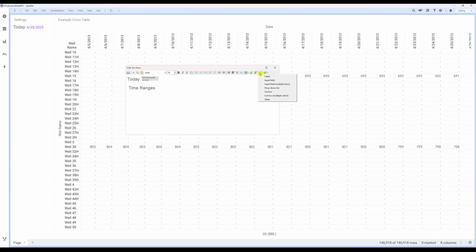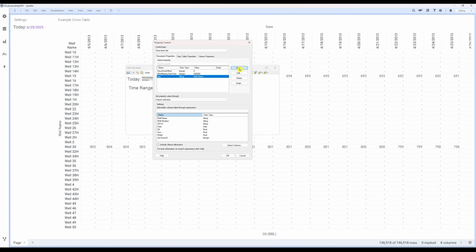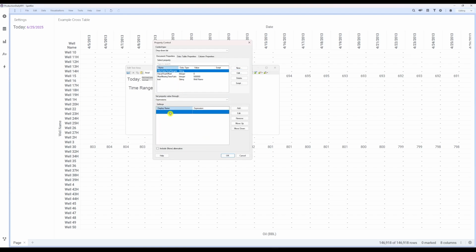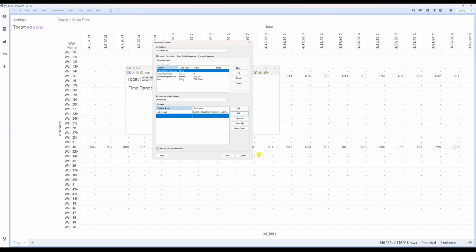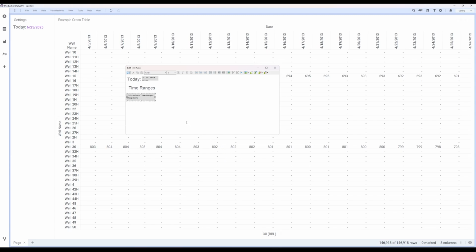Next, we'll add a drop-down property below. Instead of selecting specific dates, we'll use a few fixed options. Hit New and type in Filter Data Time Ranges for the property name. Set the property value through Expressions. In the settings area, we'll create our first entry by selecting the top row and hitting the Edit button. Copy the expression used here to show the previous 7 days from today. In the display name box, type in Last 7 days. When finished, hit OK and close. Be sure to save the text area edit before exiting.